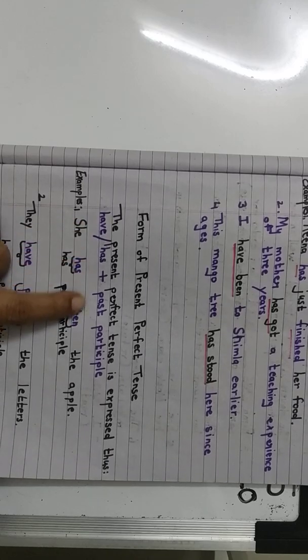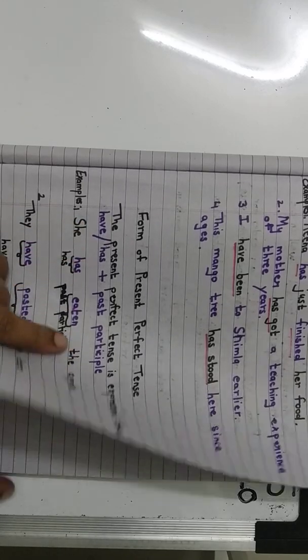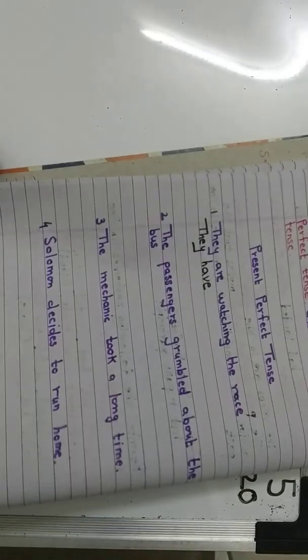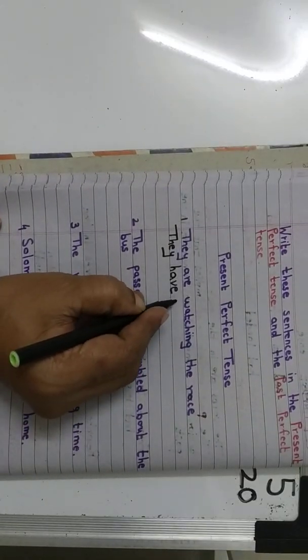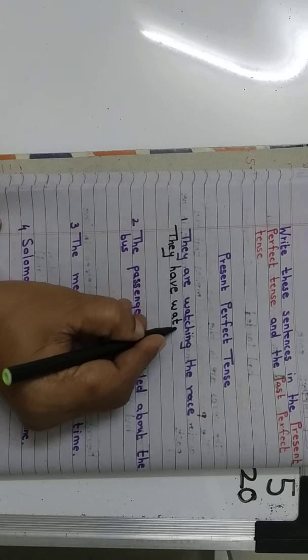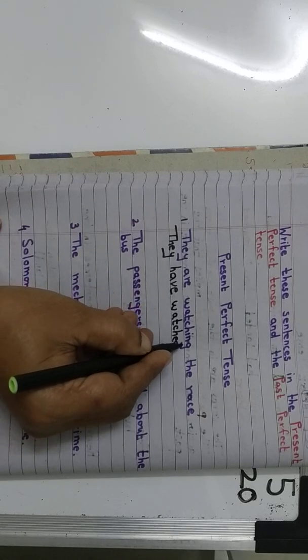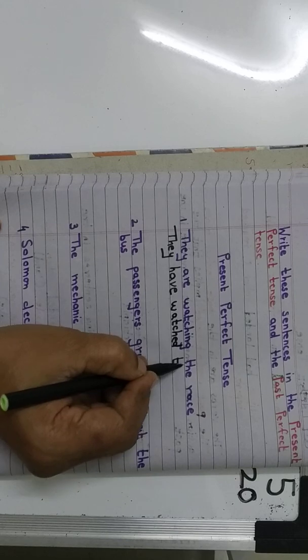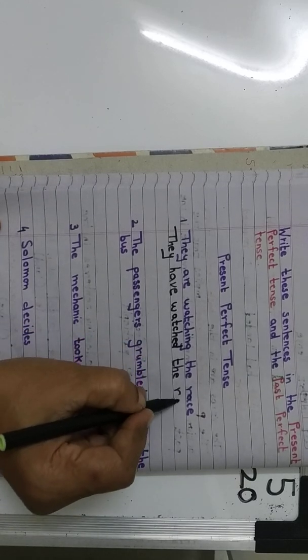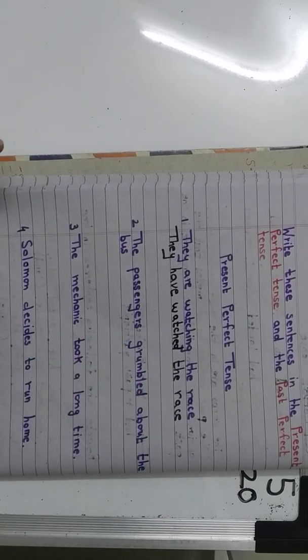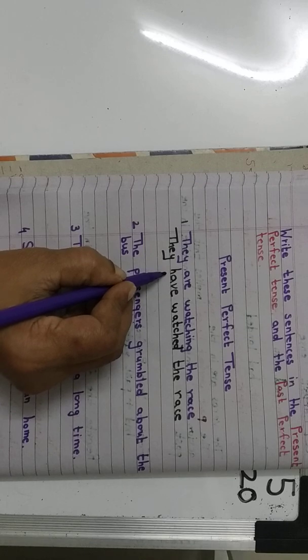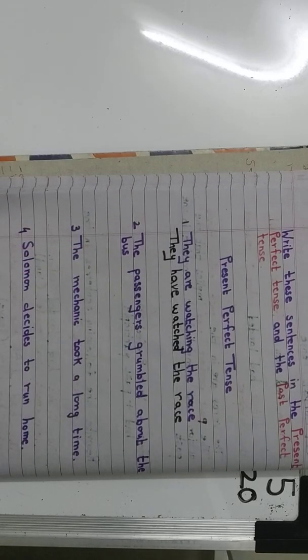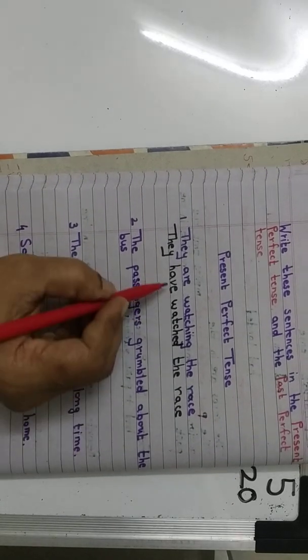Remember this, have, has plus past participle, right? So, they have, watching will be what, children? Watched. They have watched the race, right? You may underline that, children. Let's use another sketch pen. I think red is better.